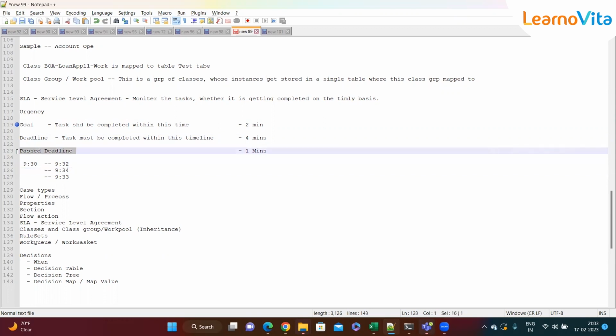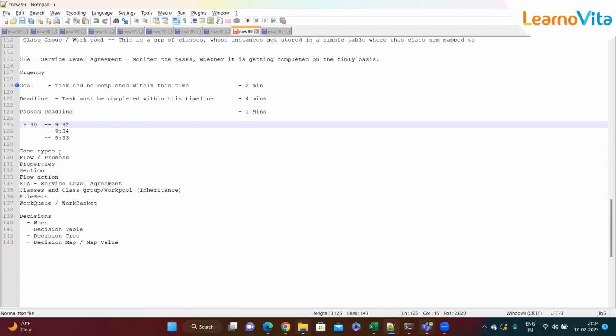And the past deadline has a special feature through which we can repeat a particular interval. For example, every 1 minute we can keep on notifying that person, or notify that manager, saying that this task is pending, this task is pending. That is something we have seen. And the past deadline starts after the deadline gets finished.